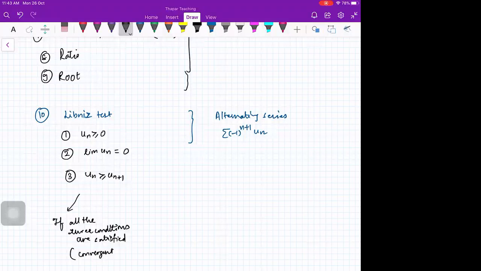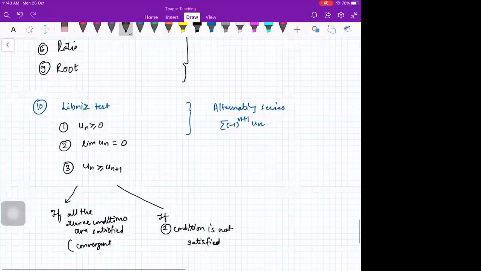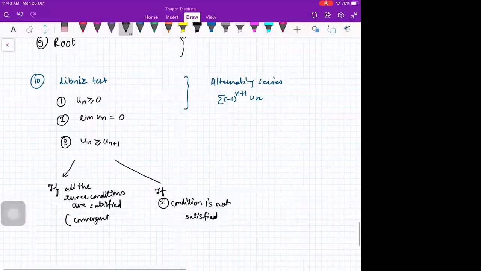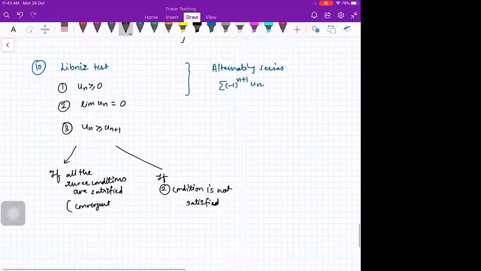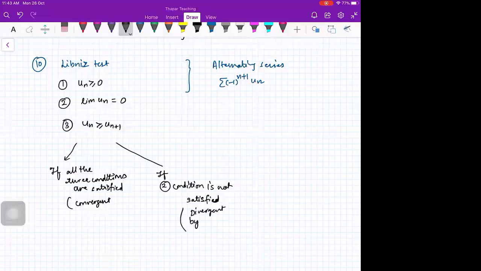And if the second condition is not satisfied, then you will say divergent, by which test? Nth term test, not by Leibniz rule.